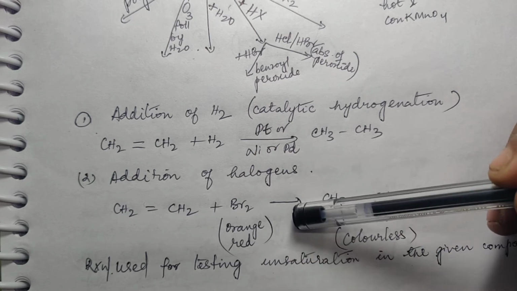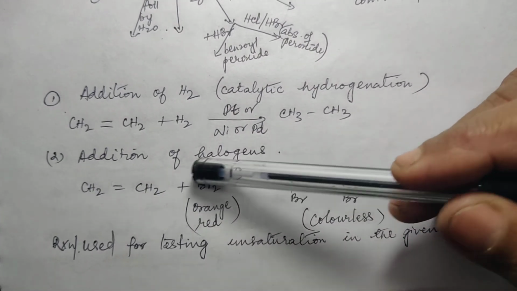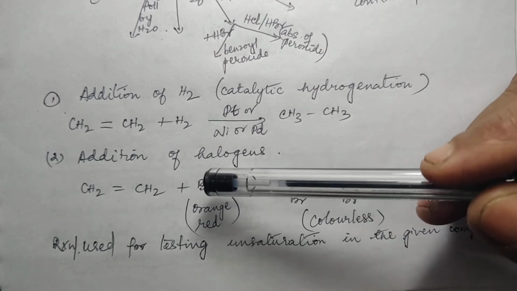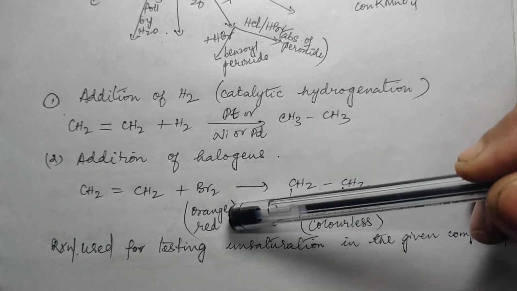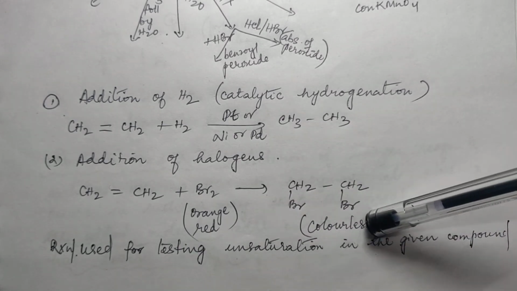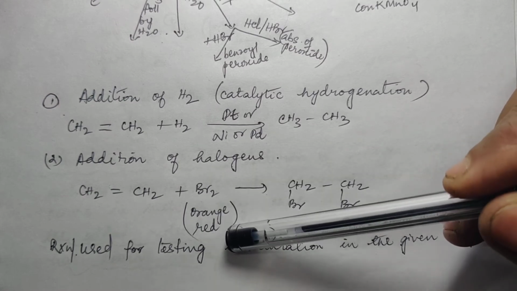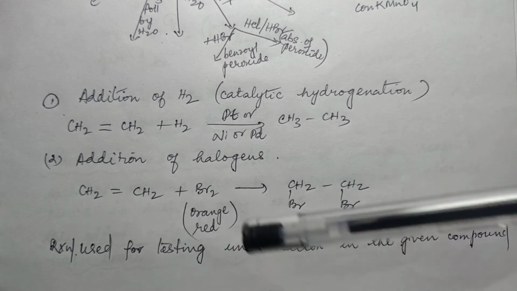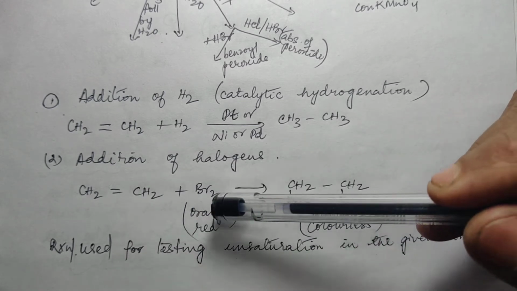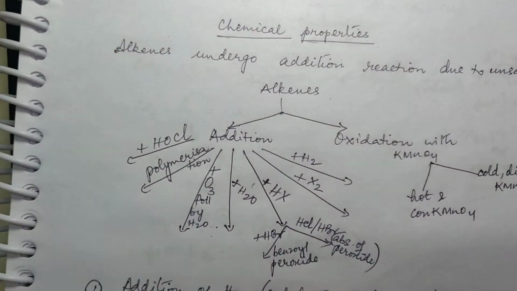Now this particular reaction is also used as a test for unsaturation because bromine is orange red in color. Now when you treat it with an alkene, it disappears. The color disappears and the resulting product is colorless. So if the bromine water color disappears, that means the sample that you are testing is an unsaturated compound because it has undergone addition reaction with bromine, right? So this is one property.